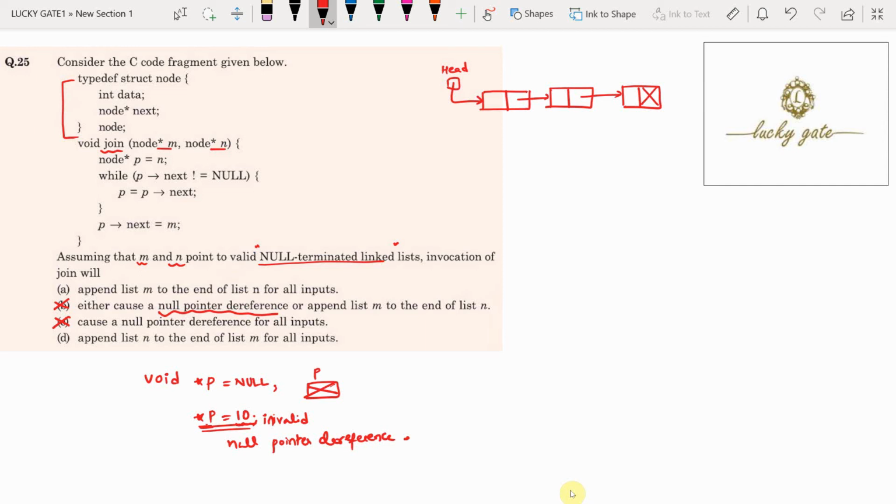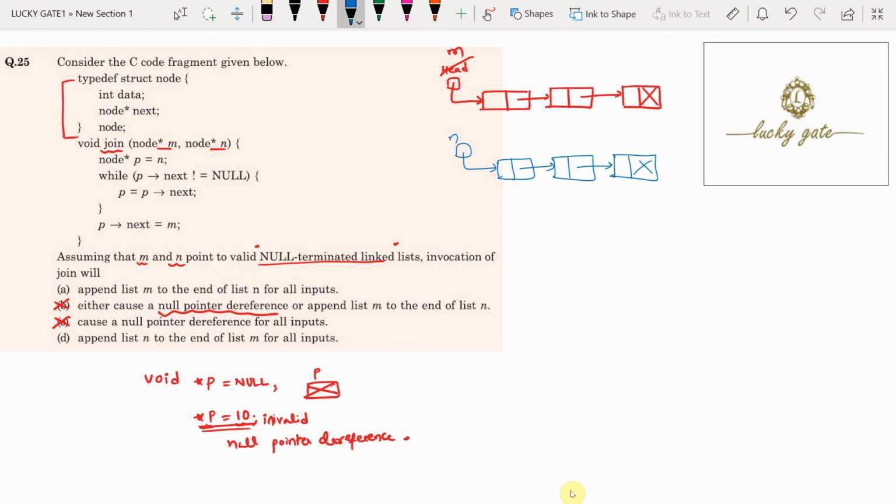Now we have to think about option A and option D. Option A says append list M to the end of list N, and option D says append list N to the end of list M. Is it appending M to N or N to M? We have to decide that. I will explain this with a small example. Let us say this is M, and there is one more list, N, pointing to a linked list having 3 nodes. Just as an example I am taking.